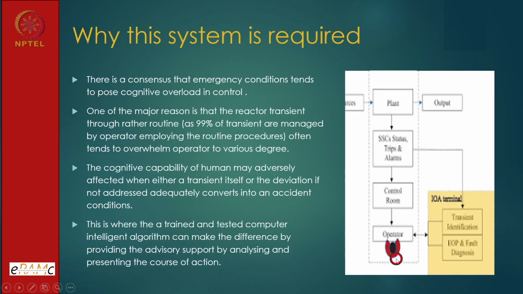This is a symbolic representation of an operator actually. Plan view, you can see how a human would look. So this is what it is. That means earlier he was going through the trip alarm signals and all that. Now this is a backup to him, and it can be expected that 95% of the time it will meet its model and he can use it as an advisory.